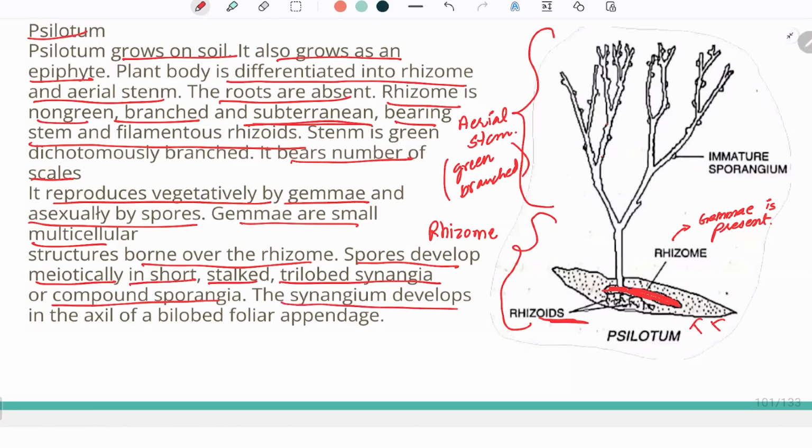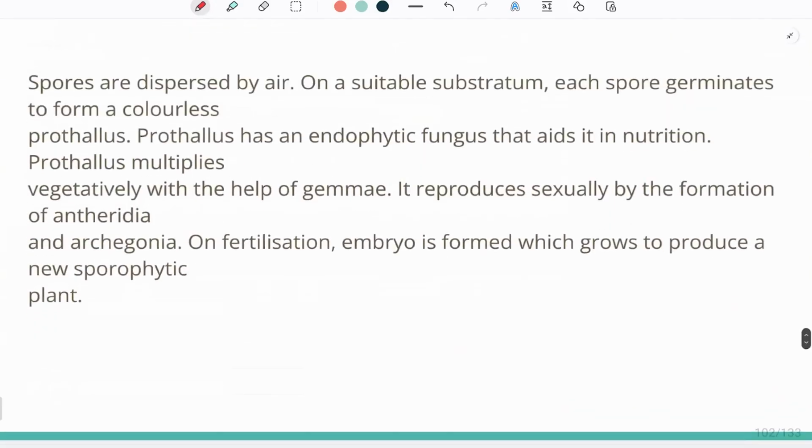So the synangium develops in the axil of the bilobed foliar appendage. So on the foliar appendages, that means the leafy structure, on that part the synangium develops and it will give rise to production of spores. Now these spores, they are dispersed by air. On a suitable substratum, each spore germinates to form a colorless prothallus. So when a suitable substratum is present, each spore will germinate to form a colorless prothallus.